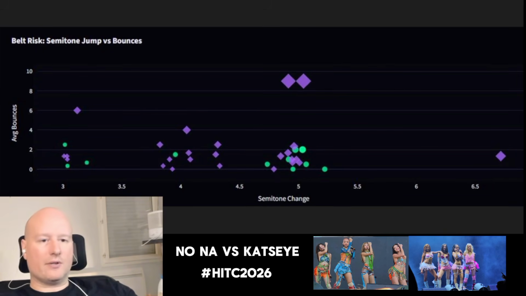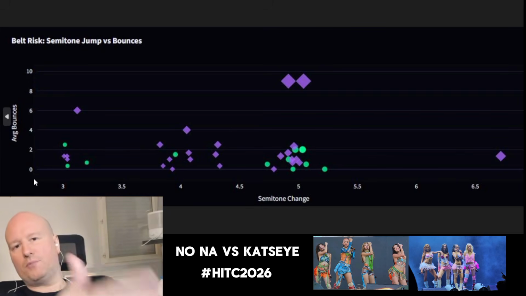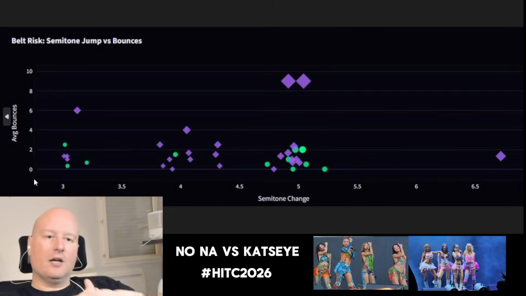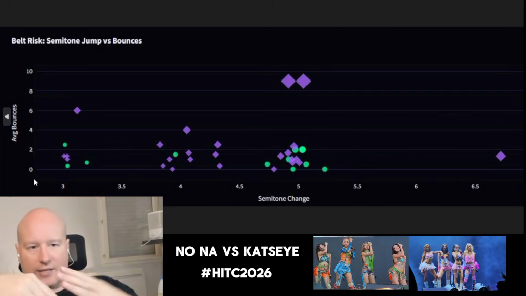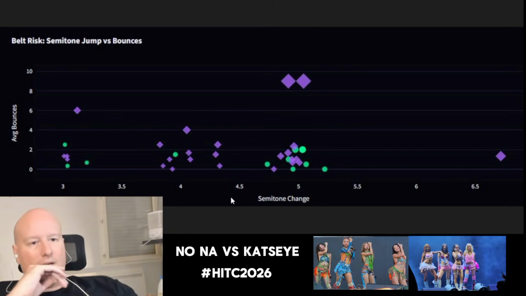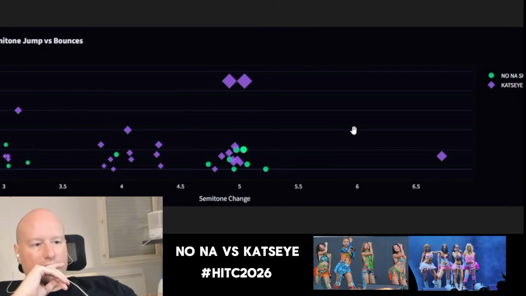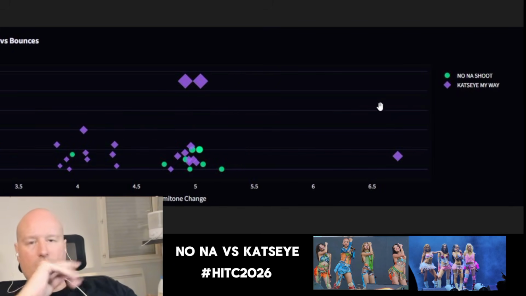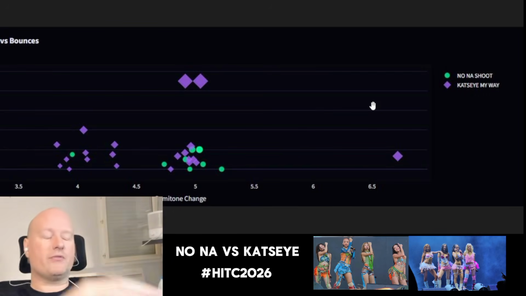Basically, we look at the summitum change, right? And then we look at the bounces. The bounce is like the PSR before the PSR kicks in. The more bounces you have, the less stable you are, right? That's what it means. So you can see cut size, what we can get from this graph, because it's important to describe the graphics.